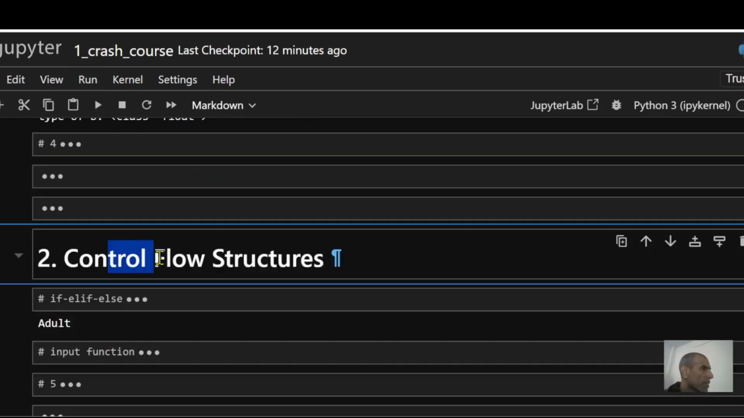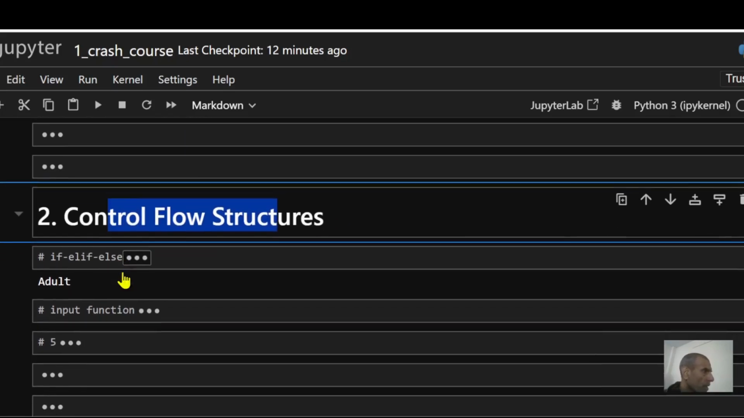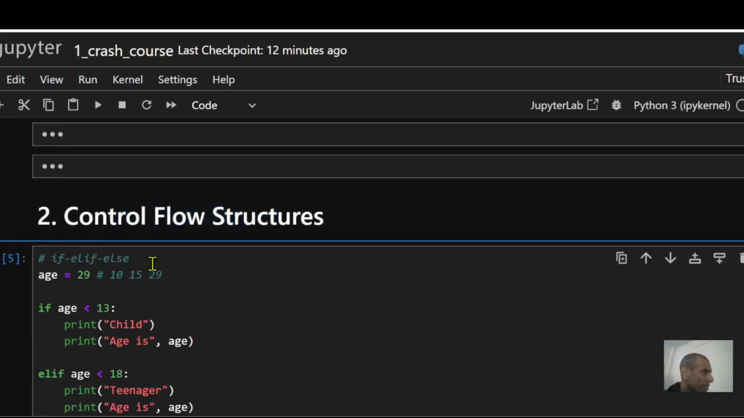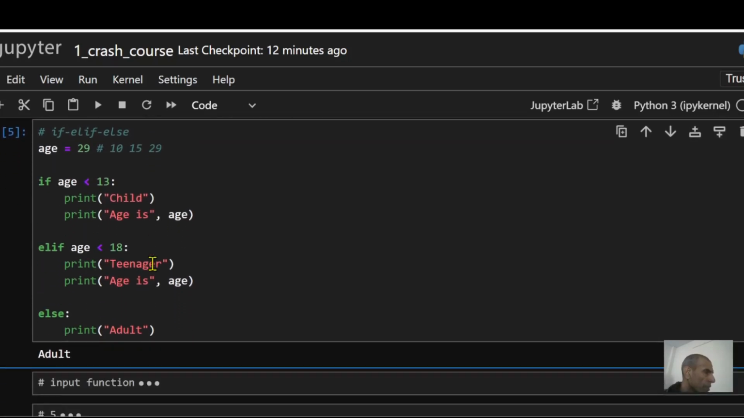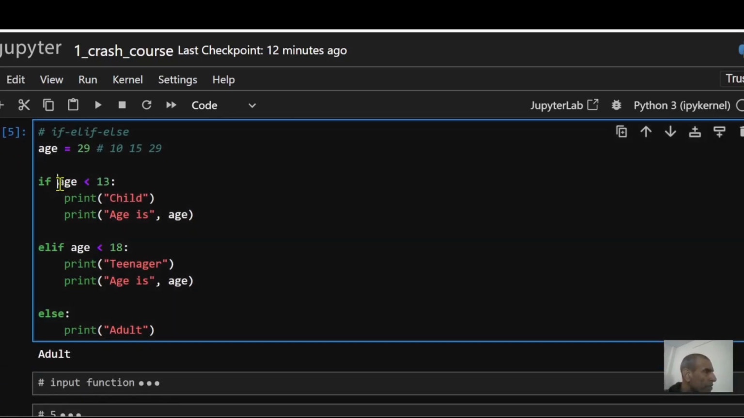Now let's understand control flow structures. Let's look at if, elif, and else statements. Suppose you want to write a logic. If your age is less than 13, it's going to print child, and it's also going to print out the age. If the age is between 13 and 18, then it's going to print out teenager and also print out the age. Otherwise, it's going to print out adult.